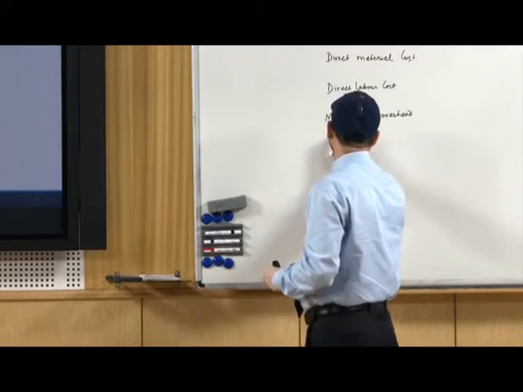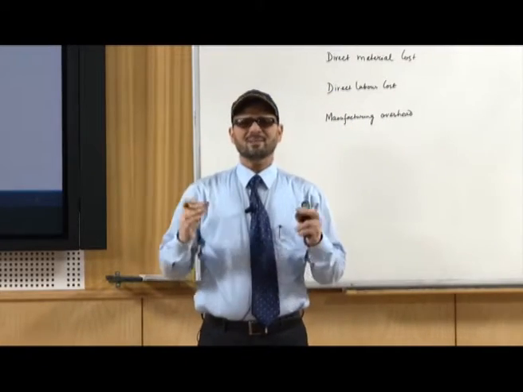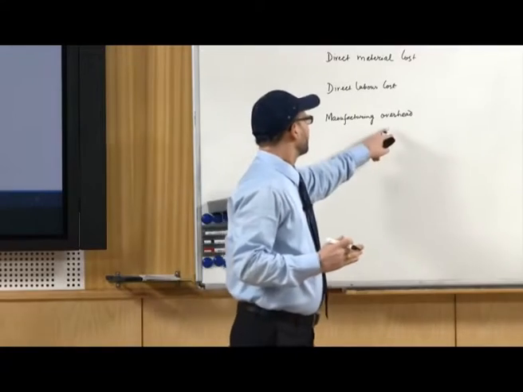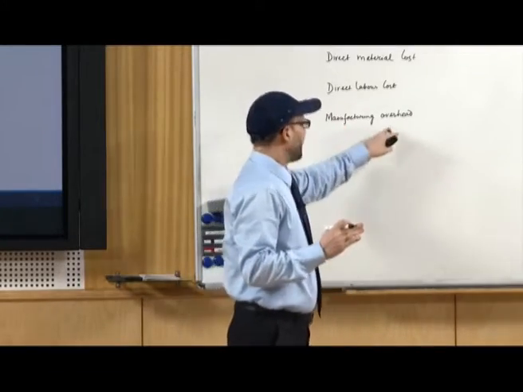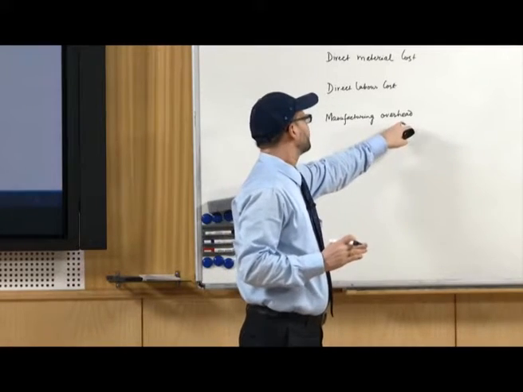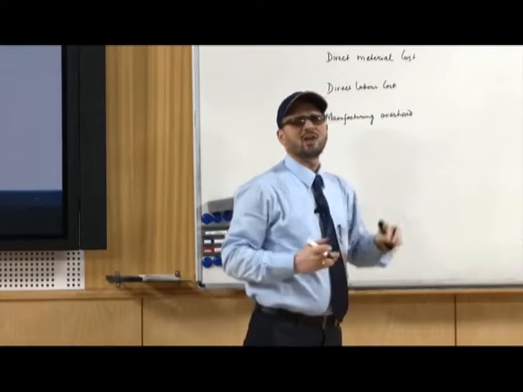Then comes manufacturing overhead. Apart from that, there are many kinds of cost which go behind the scene that are used to make the product. That is known as manufacturing overhead.